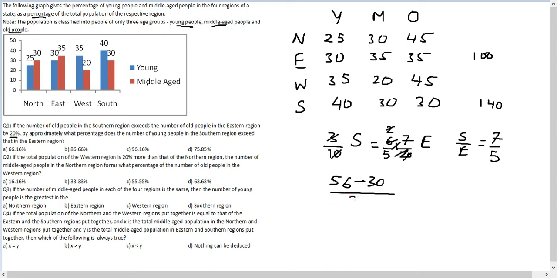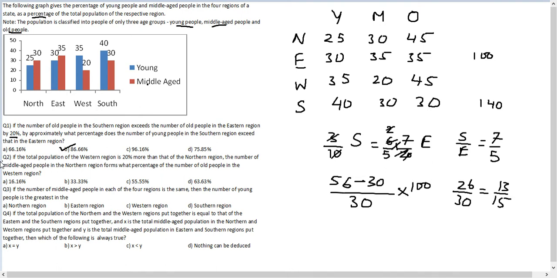Because I have to represent it in the form of percentage, this is what I have to calculate. So this should give me 26 by 30. Okay, so this gives me 13 by 15. Hopefully we remember from class 1 by 15 is 6.66, 2 by 15 is 13.33, 100 minus 13.33 should lead me to option B, and that has to be the answer.